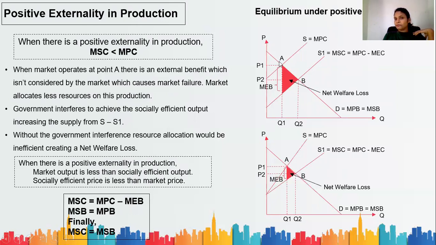At that point, you will operate at point A, where your price is going to be P1 and quantity is going to be Q1. But with the government intervention, we'll say, actually your supply has to be the curve S1. Why? Because there is a positive externality. Marginal social cost is less than the marginal private cost, which means your supply will increase. Can you understand? Okay. Therefore, when this positive externality is not considered, again, there is a net welfare loss.